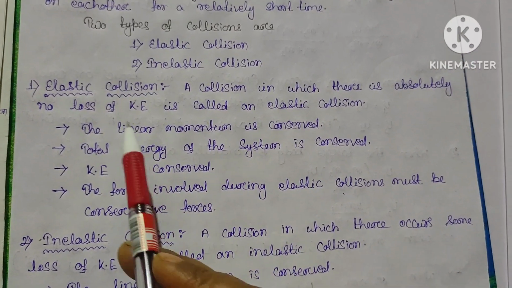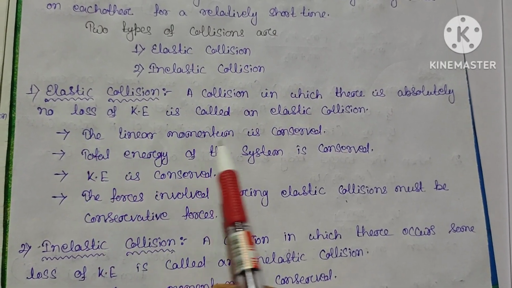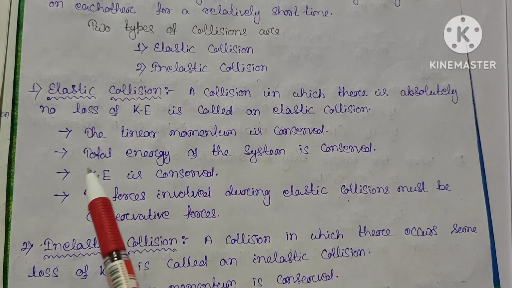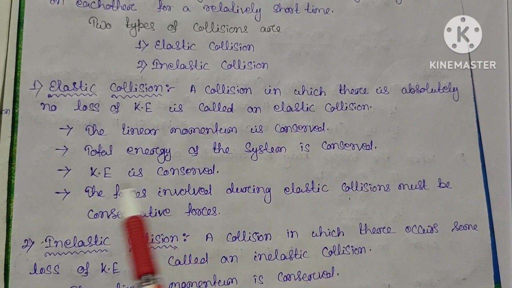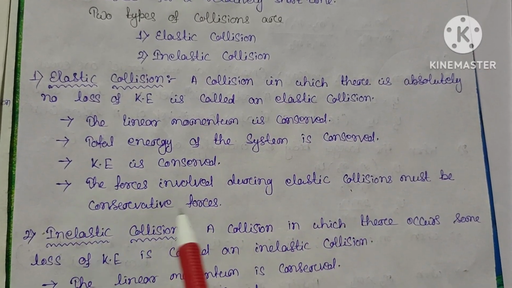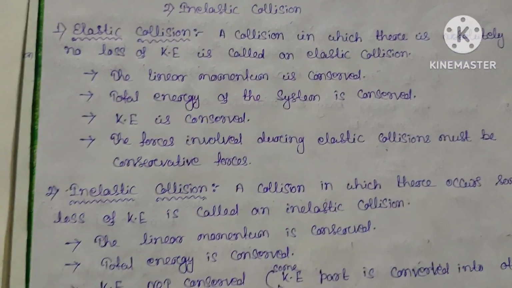In elastic collision the linear momentum is conserved and the total energy of the system is conserved, kinetic energy is conserved, and the forces involved during the elastic collision must be conservative in nature. So these are some basic points which you have to recall.